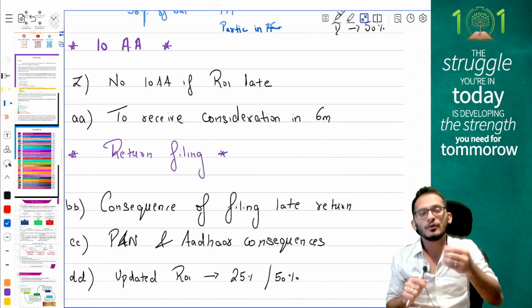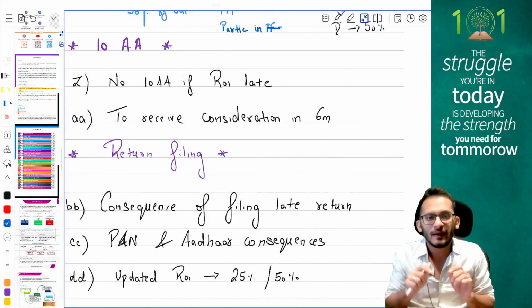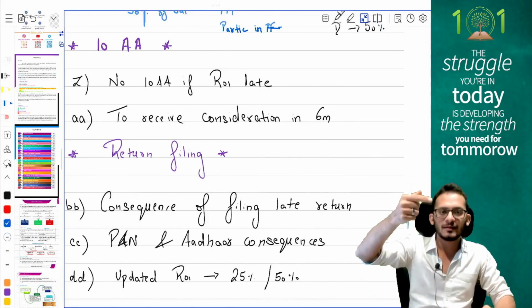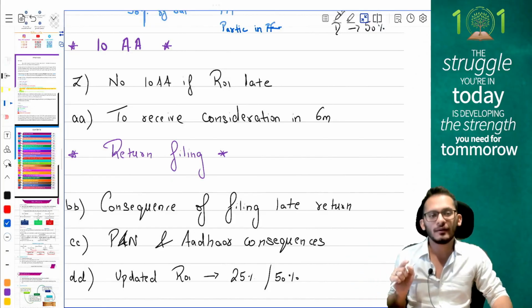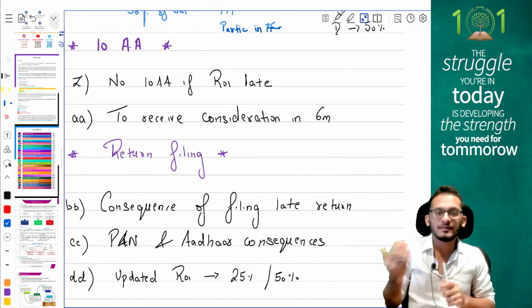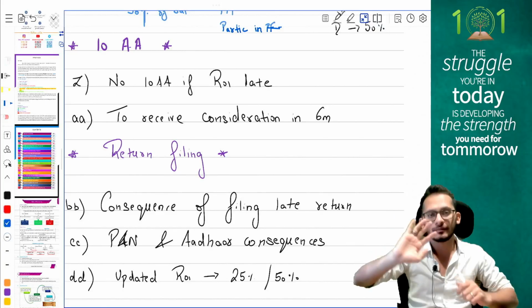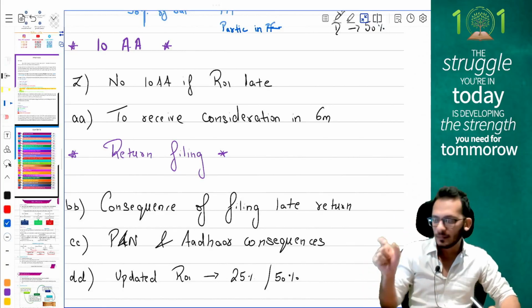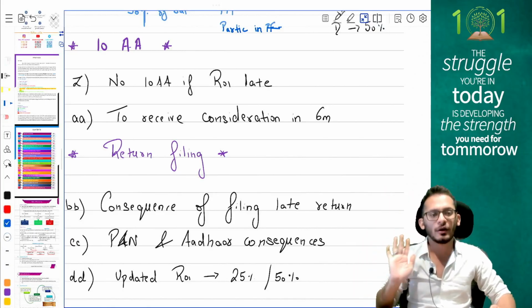Second, when you have any expenses incurred for the purpose of your exports, then the expenses will be removed both from export turnover and from total turnover. Notice, if the consideration is not received within 6 months, it will only be ignored for the numerator. It will not be ignored for the denominator. But if an expense is incurred, then it will be removed both from the numerator and from the denominator.